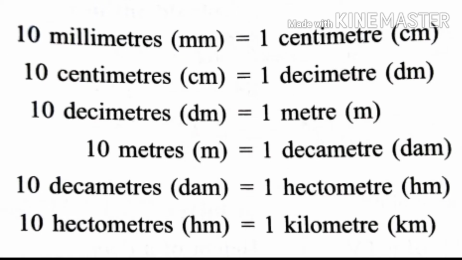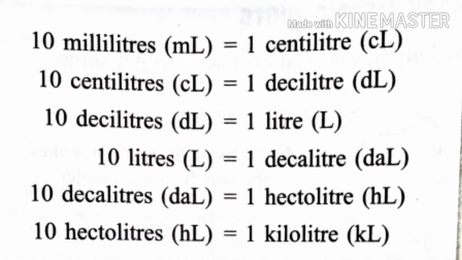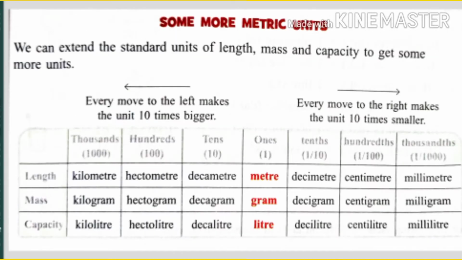You can see the different units of length on the screen. Now you can see the different units of mass. These are the different units to measure the capacity. Now you can see on the screen all the metric units together for length, mass and capacity. The basic units are meter, gram and liter.